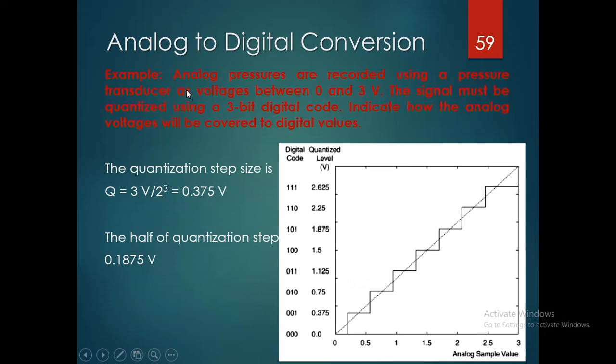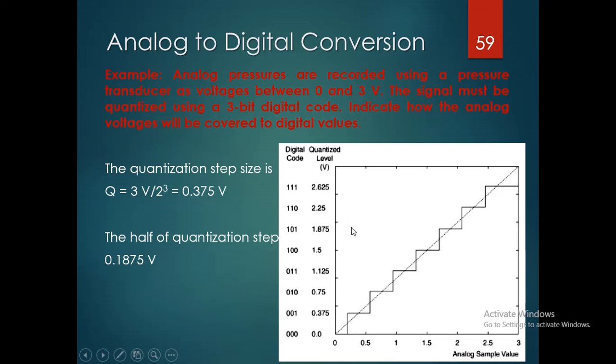Suppose, for example, an analog pressure is recorded using a pressure transducer as a voltage between 0 and 3 volts. The signal must be quantized using a 3-bit digital code. Indicate how the analog voltage will be covered. Here we are using a full step quantization level. So the quantization step size Q is equal to 3 volts by 2 cube, that is equal to 0.375 volts. Half of the quantization step is equal to 0.1875 volts.